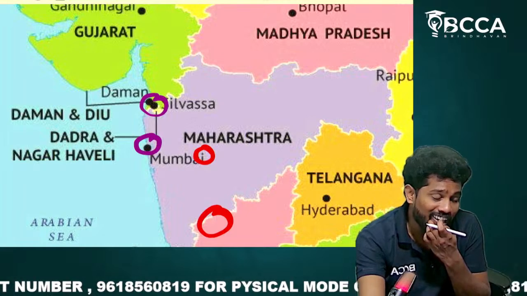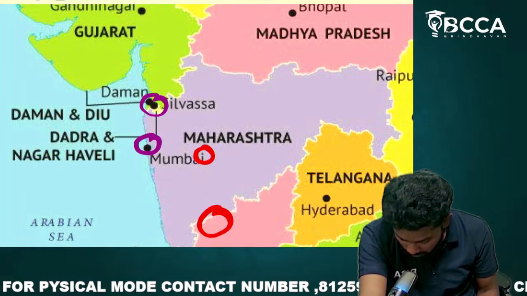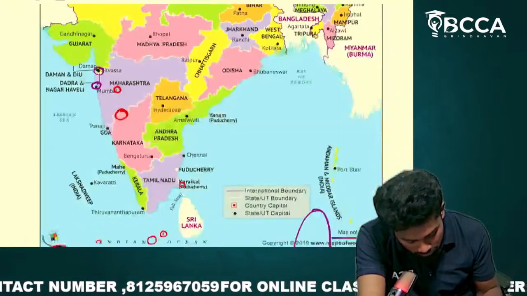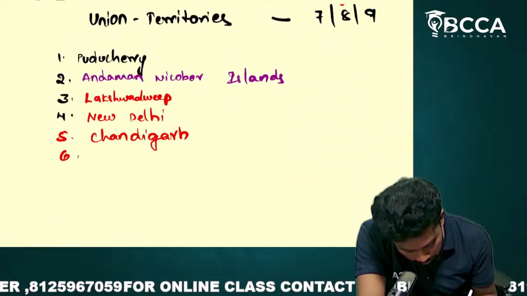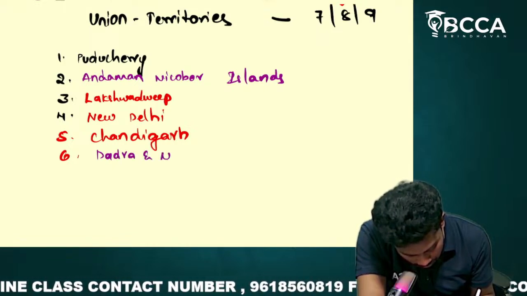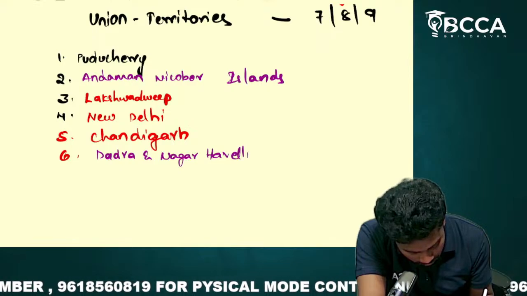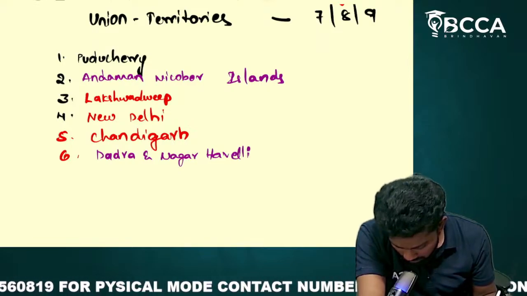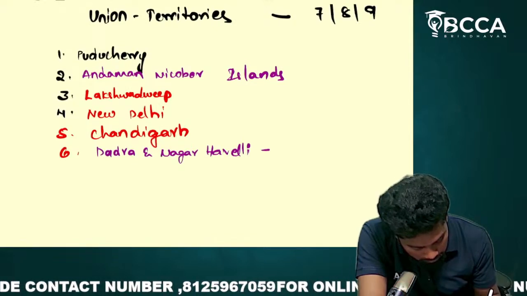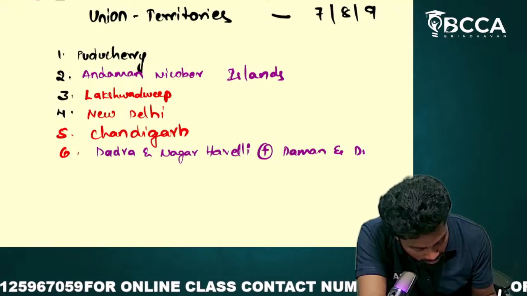These two were initially separate union territories, but they were merged, and now they are called one union territory: Dadra and Nagar Haveli and Daman and Diu. Altogether, this is only one union territory.